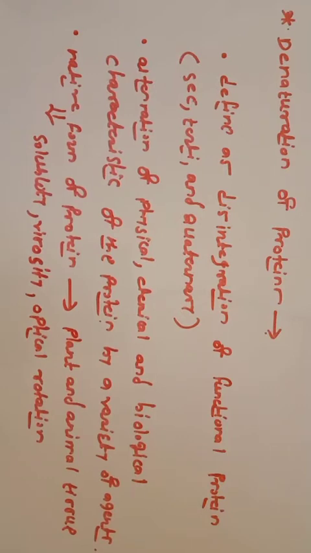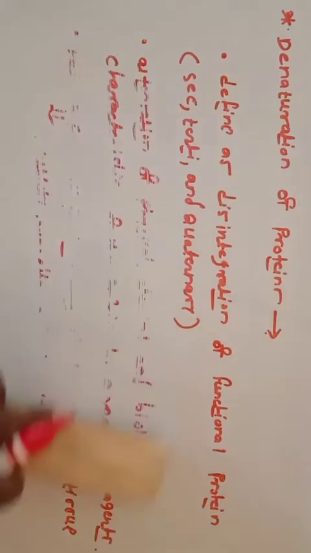Due to this denaturation, the different physical, chemical, and biological characteristics of the protein may be changed by a variety of agents. So let us discuss the denaturing agents.